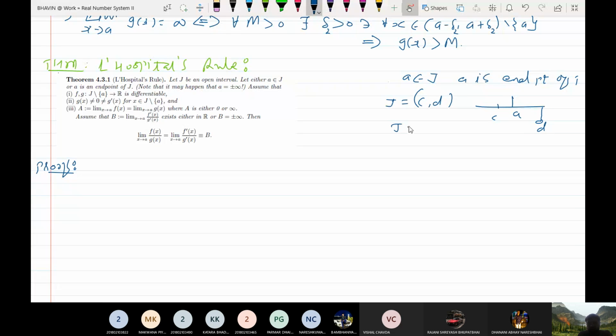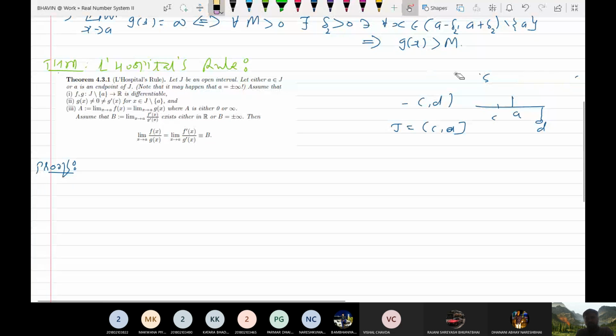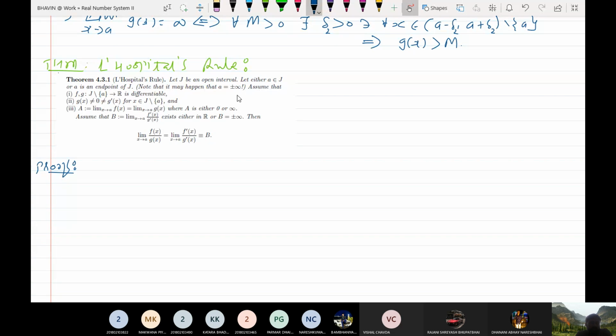So J can be also taken as CA. So either A belongs to J or A is an endpoint of J. This is the meaning of this. Note that it may happen that A equals plus or minus infinity. See, A can also be plus or minus infinity, isn't it?